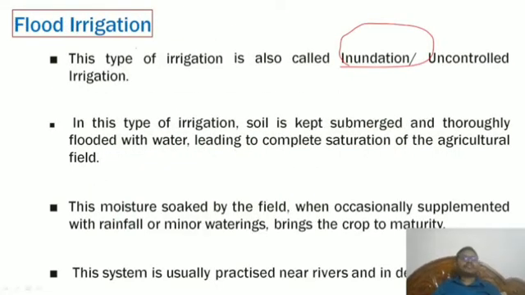Now, inundation is nothing but flood irrigation. This type of irrigation is also called inundation, uncontrolled irrigation. In this type of irrigation, soil is kept submerged and thoroughly flooded with water, leading to complete saturation of the agriculture field. This moisture soaked by the field, when occasionally supplied with rain or mere watering, brings the crop to maturity. This system is usually practiced near rivers in deltaic regions. In the delta regions, they will follow this kind of thing. That means this technique is used by very few people. Inundation, in another way we can say, is uncontrolled irrigation.